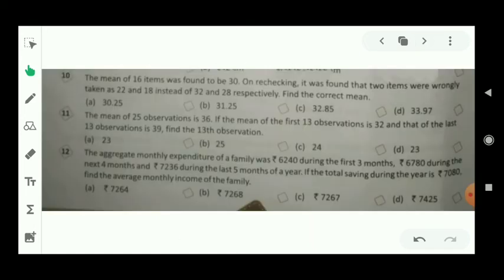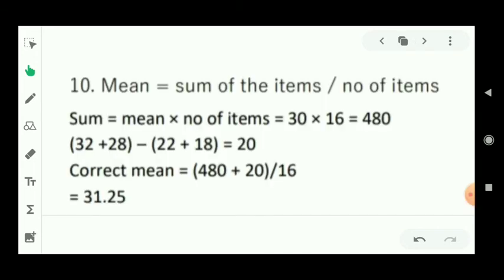Now student, let's see the question number 10. The mean of 16 items was found to be 30. On rechecking, it was found that 2 items were wrongly taken as 22 and 18 instead of 32 and 28 respectively. Find the correct mean. Now student, let's see the solution.